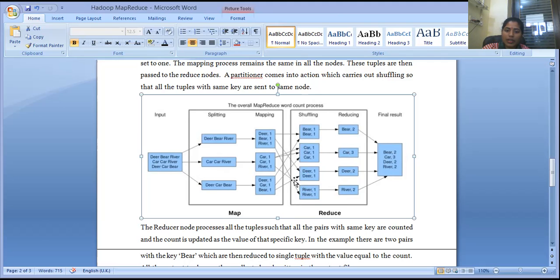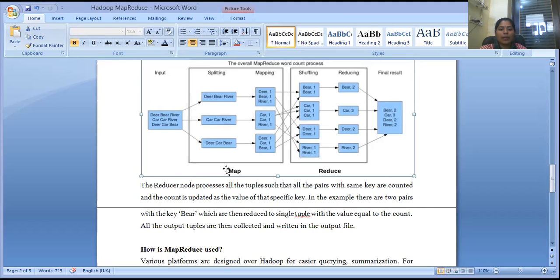It means reducing the data sets, or you can say optimizing the data, isn't it? So you can see what happens here. The number of beer is two, the number of car is three, the number of deer is two, and the number of river is two. Now the final result you will produce is like this: beer two, car three, deer two, river two, isn't it? So this is the mapping of data, and here is the reducing of data and optimization of the data.